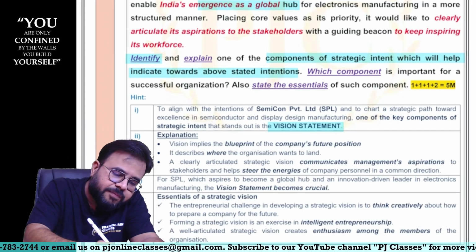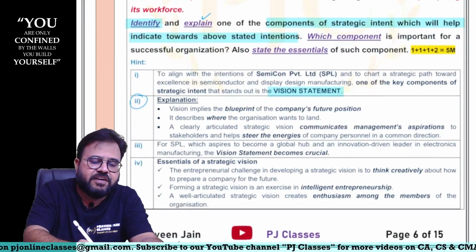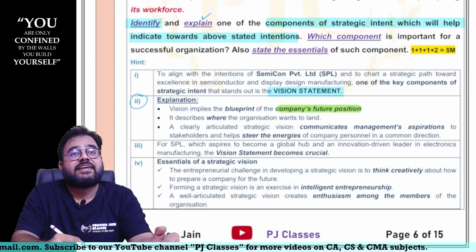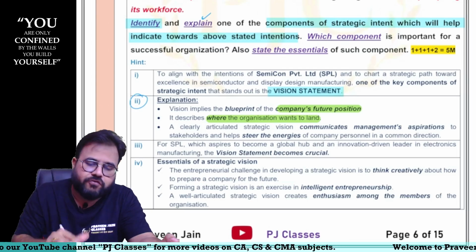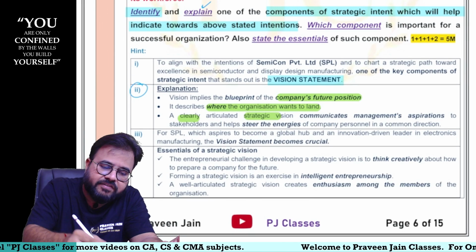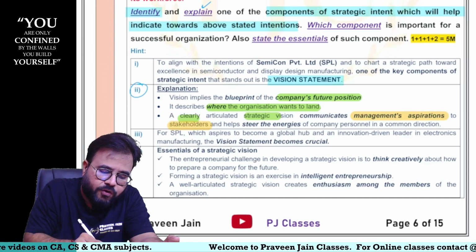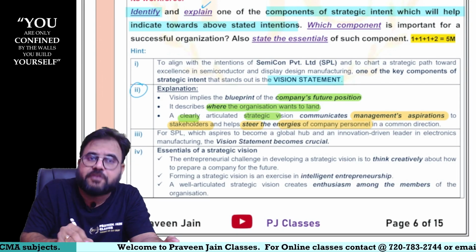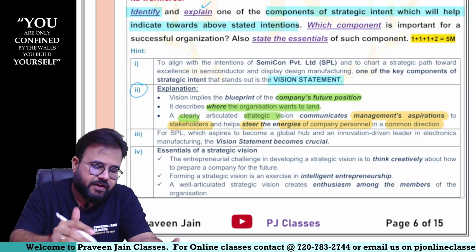Now this vision statement you have to explain. So I have given the explanation. Vision statement talks about present or future? It talks about the future, sir. It will tell where the company is going or where the company wants to land. If you define your vision statement very clearly, then management's aspiration will be known to whom, sir? Stakeholders. It will steer the energies of the company's personnel, nothing but employees, in a common direction. Everyone will think in the same manner, sir.